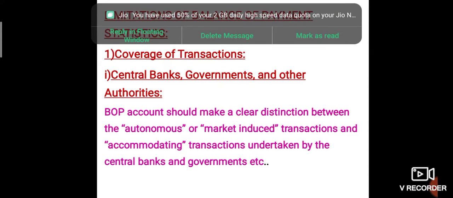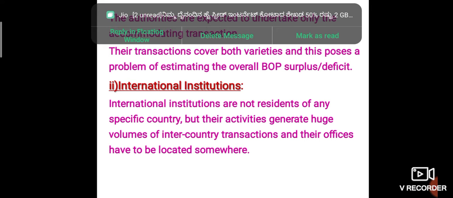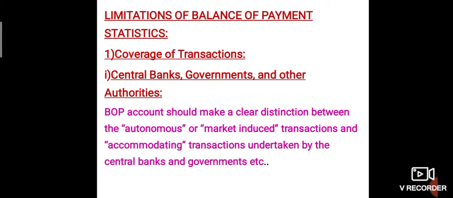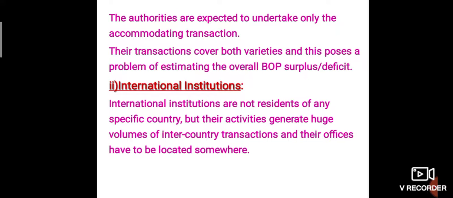Authorities are expected to undertake only accommodating transactions. Their transactions cover both varieties, and this poses a problem of estimating the overall balance of payment surplus or deficit.